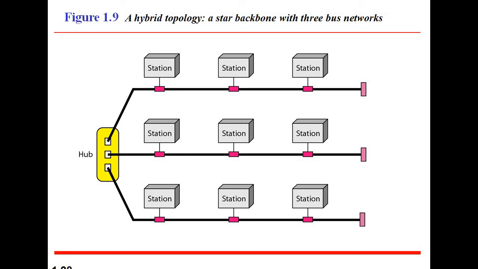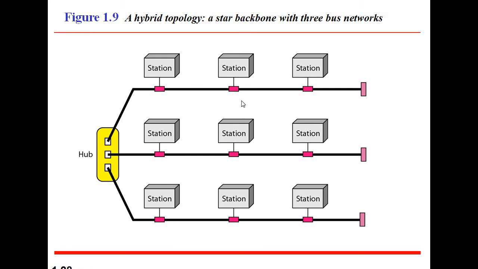That means hybrid topology is a combination of more than one topology. That's why it is called hybrid. It is a connection between different links and nodes to transfer the data.